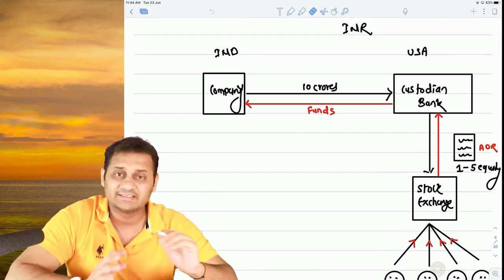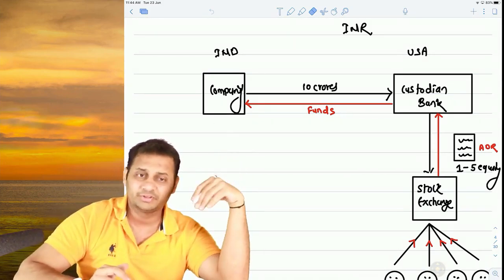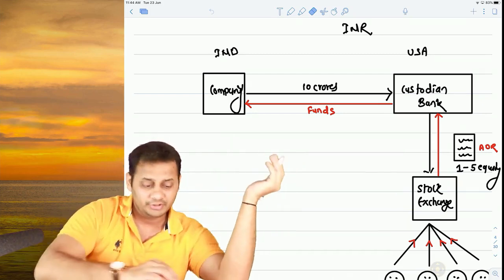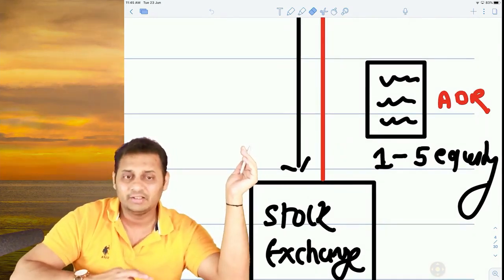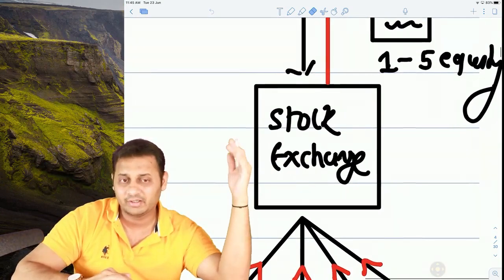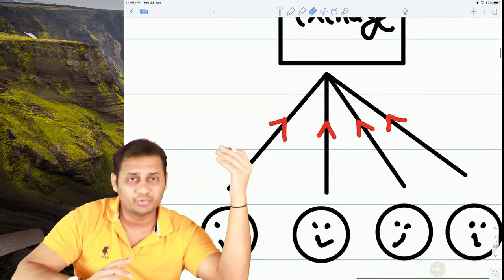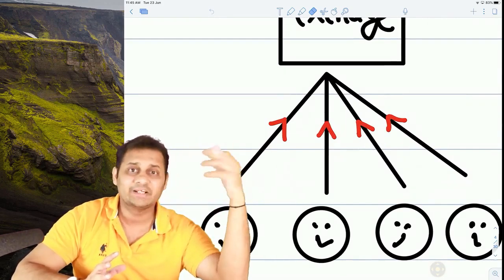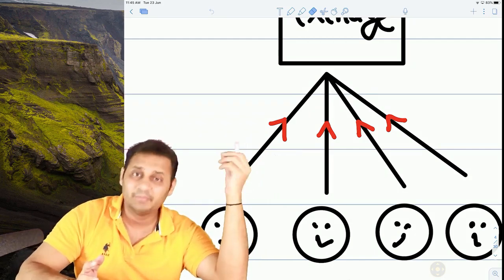Global Depository Receipt has the same procedure. So this company will give 10 crore shares to the custodian bank, and that custodian bank will issue GDR, a certificate, Global Depository Receipt, and they will list those GDRs on the stock exchange in some other country, not America, and the people from that other country will start investing in that. It can be in euro, dollar, pound, anything. If you are raising money through the same procedure outside America, then it is called Global Depository Receipt. Otherwise it will be called American Depository Receipt.